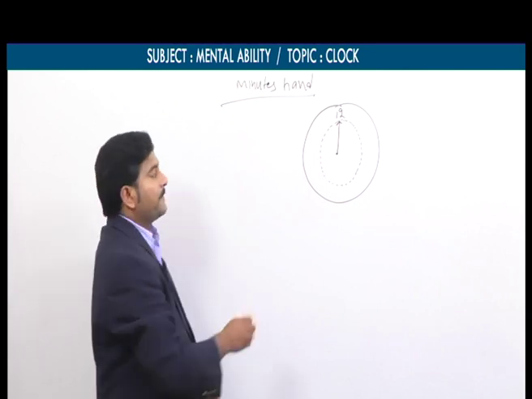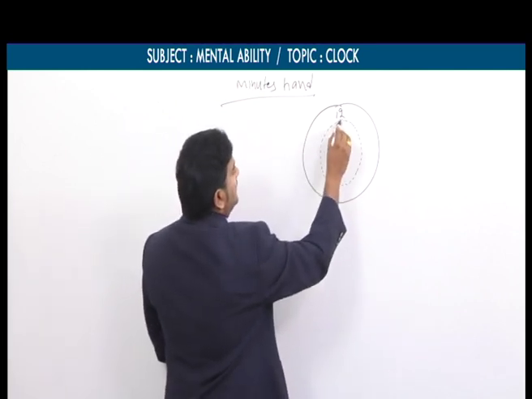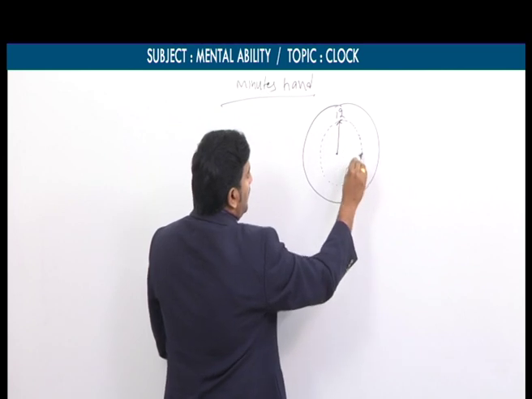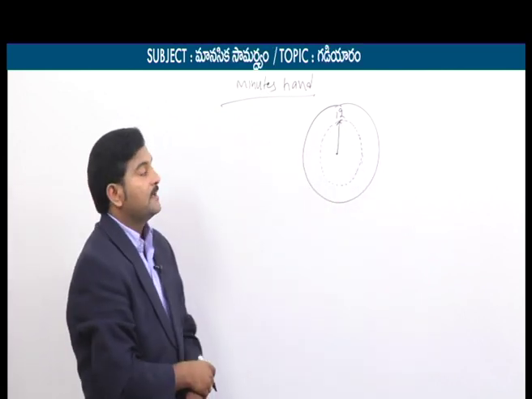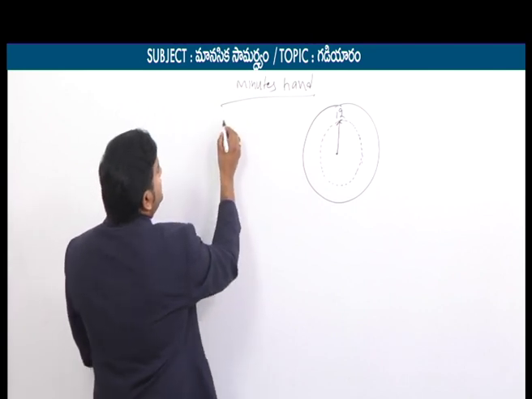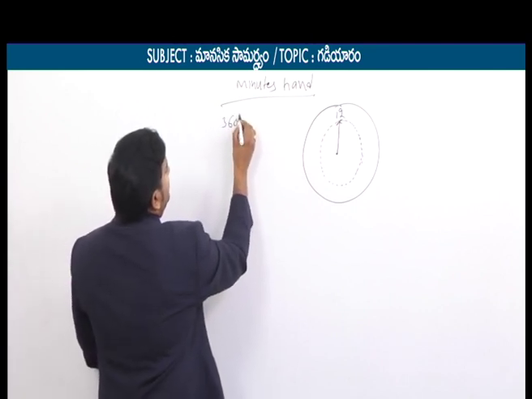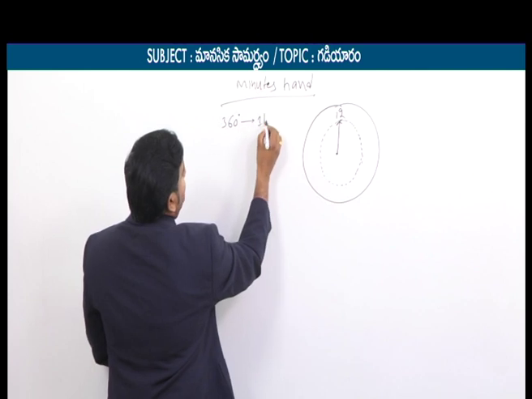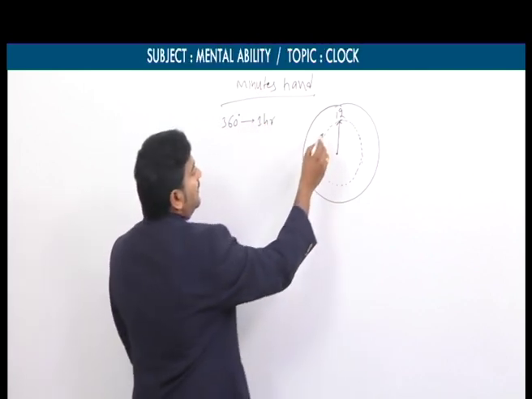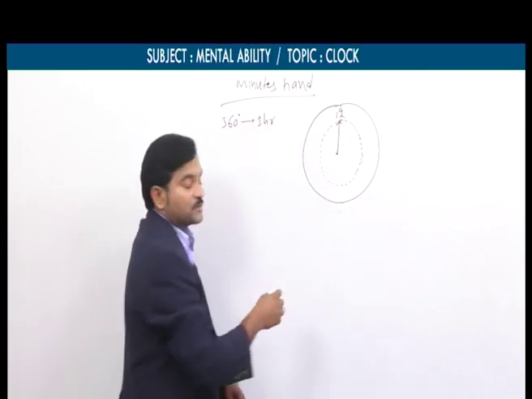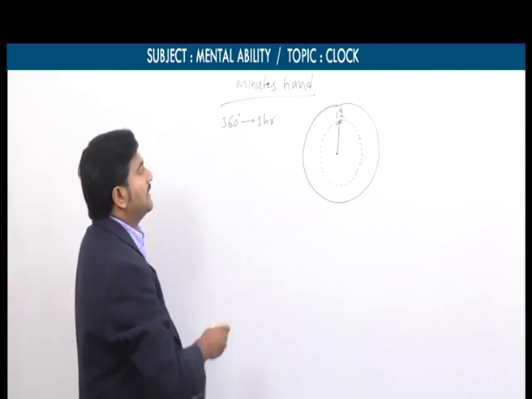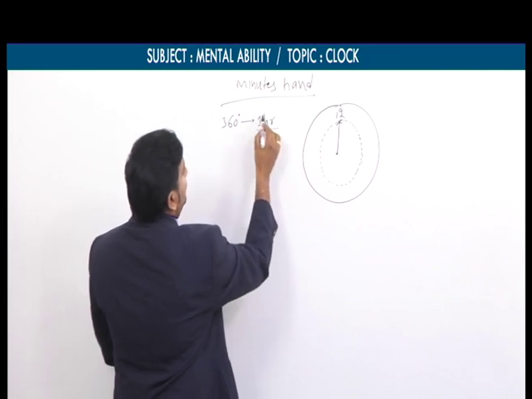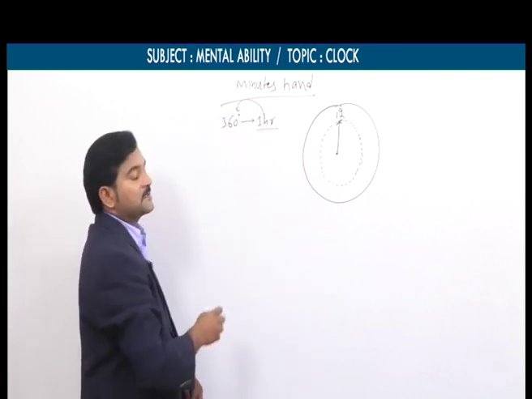Earlier it was at 12 o'clock, and after this complete revolution it again comes to 12 o'clock. What does it mean? In the span of 1 hour, the minute hand makes 360 degrees.